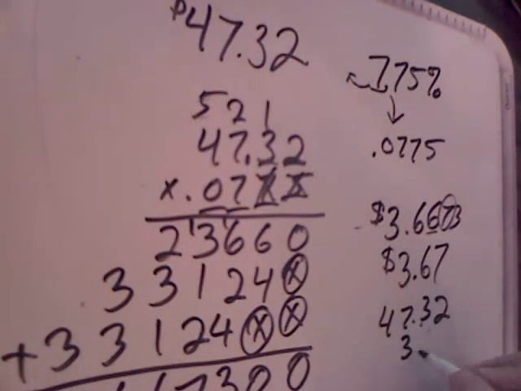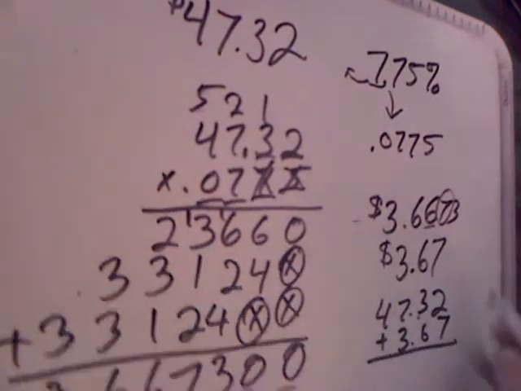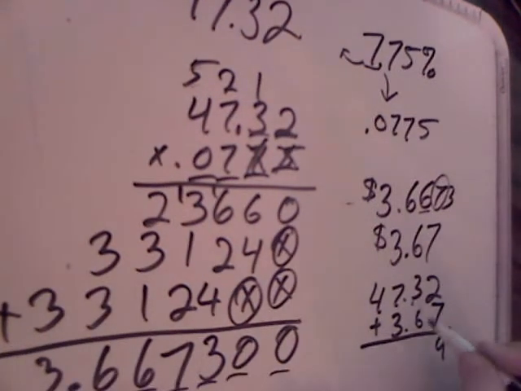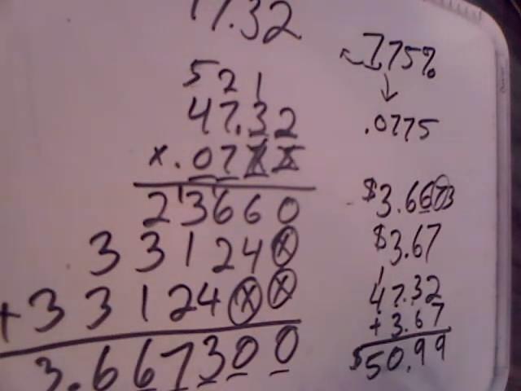Let's go ahead and add that to $47.32. 7 plus 2 is 9. 6 plus 3 is 9. 7 plus 3 is 10, and 4 plus 1 is 5, so we will owe $50.99 total.